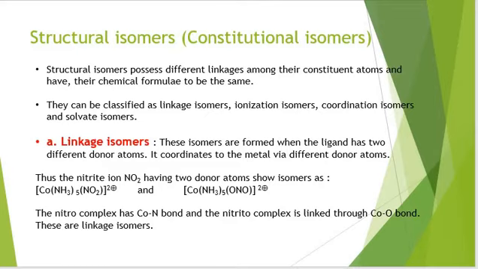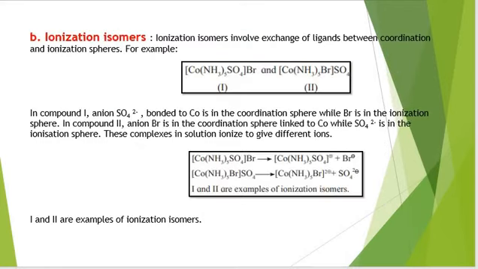So when ambidentate ligands are present, we see the rise of linkage isomers in such compounds. Like you are seeing here, there is a nitro group. Here it is bonded to cobalt via nitrogen and here it is bonded via oxygen to cobalt to produce linkage isomers.